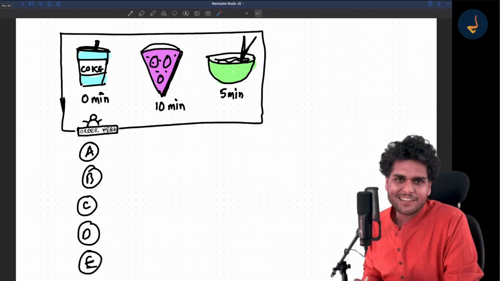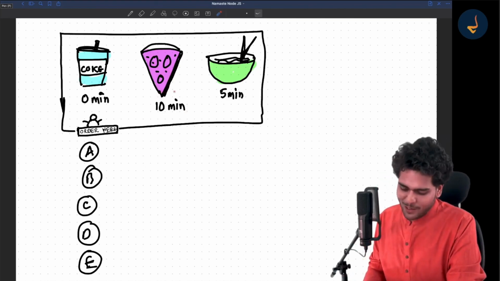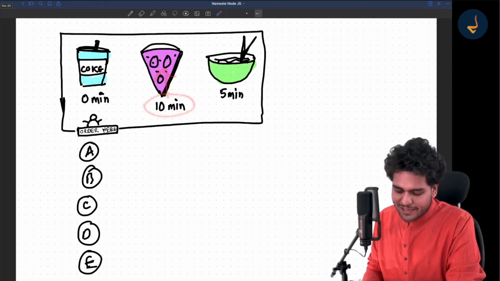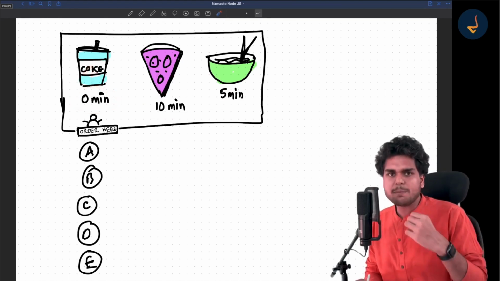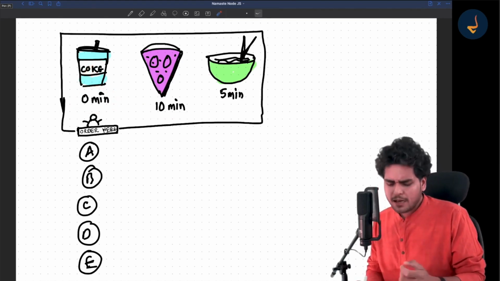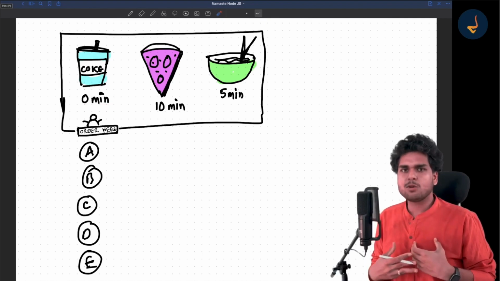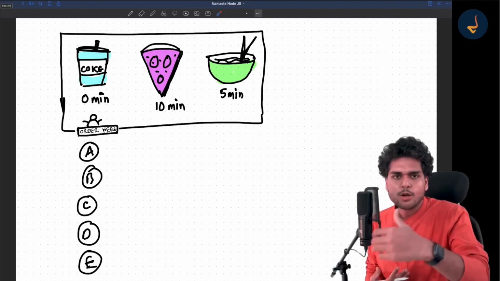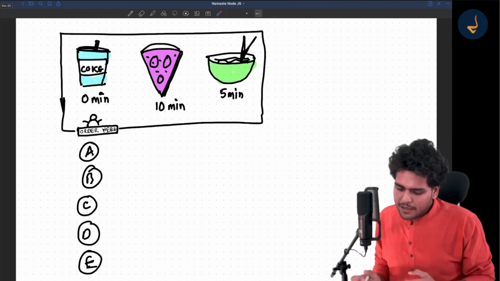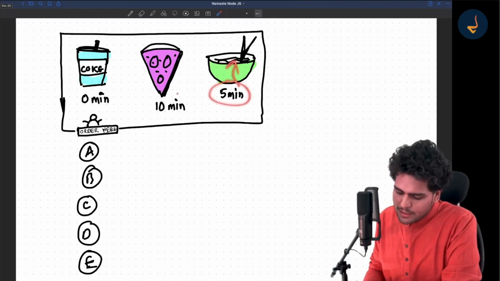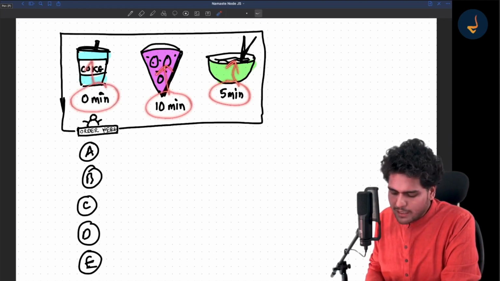I am not a restaurant expert, so I don't know how much time it will take, but assume noodles take 10 minutes. And suppose somebody ordered Coke, how much time will it take? I am assuming 0 minutes, right? You don't have to prepare anything. You just have to go to the dispenser and give it. So you can fulfill that order very quickly. Now, 5 minutes it takes for noodles, 10 minutes for pizza, 0 minutes for a Coke.